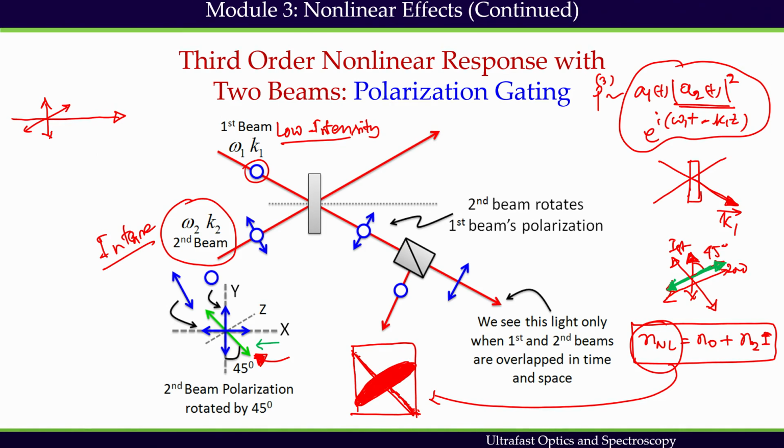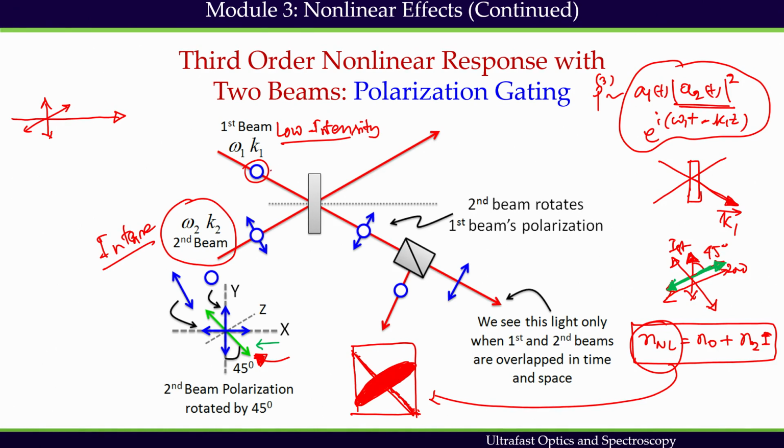This means that nonlinear refractive index seen by weak field component parallel to the strong field is different from that seen by the weak field component perpendicular to the strong field. This nonlinear birefringence experienced by weak field components leads to polarization rotation of the weak field.